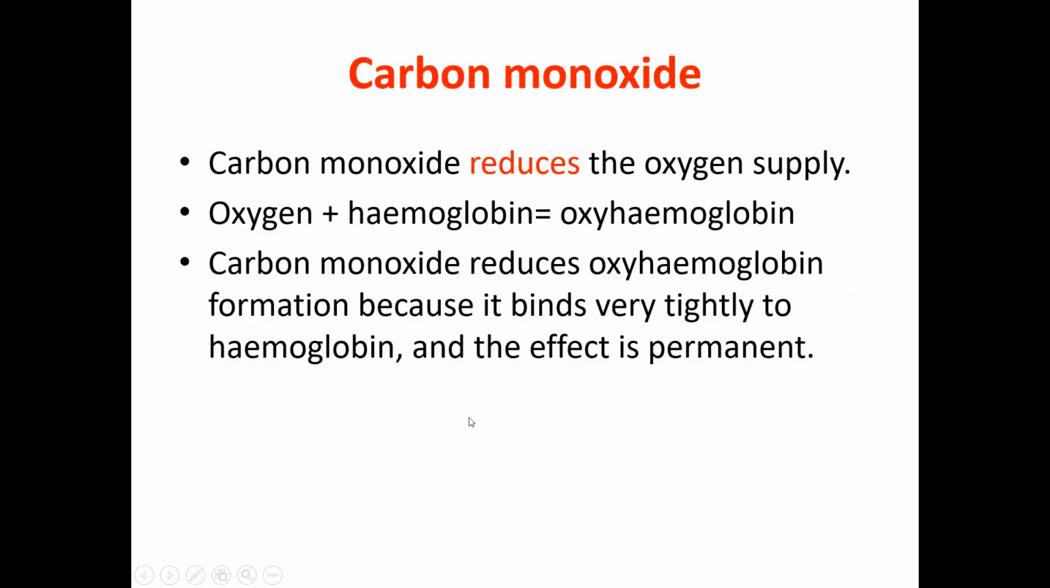After that, we have carbon monoxide, the second type of chemical. Carbon monoxide reduces the oxygen supply. What do we mean by that? When you inhale, or when you breathe in, you take in oxygen. This oxygen goes and reacts with hemoglobin. Hemoglobin is a kind of protein found in your body. When oxygen reacts with hemoglobin, it makes a compound we call oxyhemoglobin.